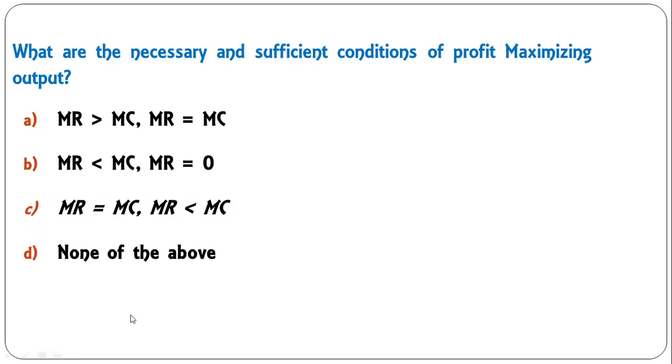What are the necessary and sufficient conditions of profit maximizing output? The necessary condition of profit maximizing is MR should be equal to MC, and slope of MR should be less than slope of MC. This is the sufficient condition. So C is the correct answer.